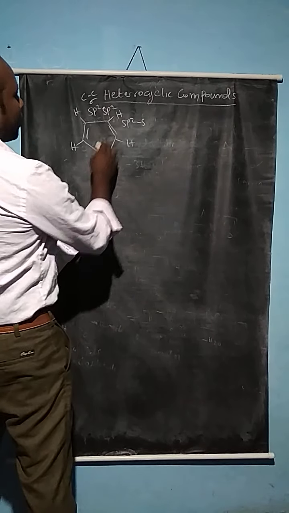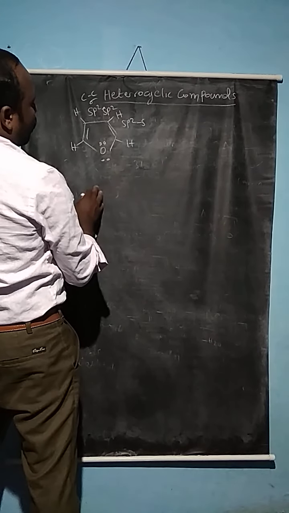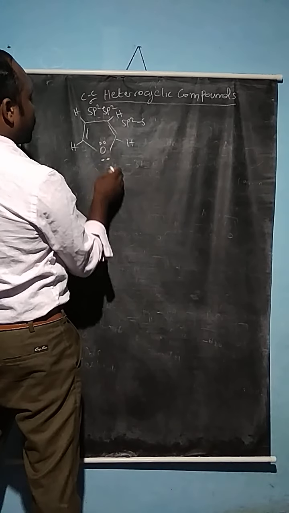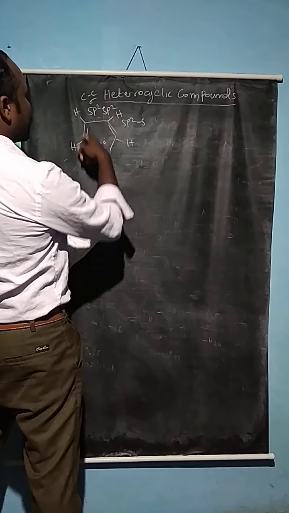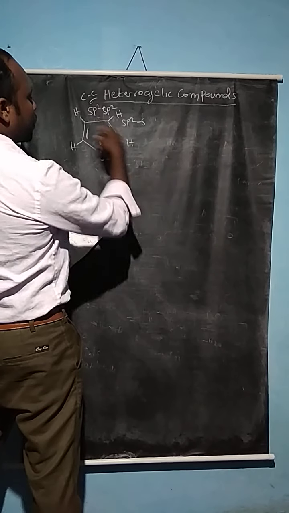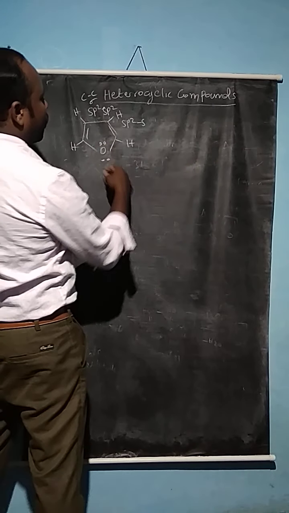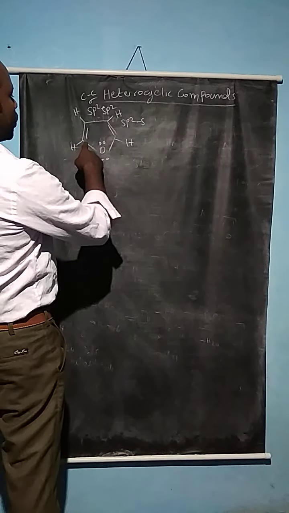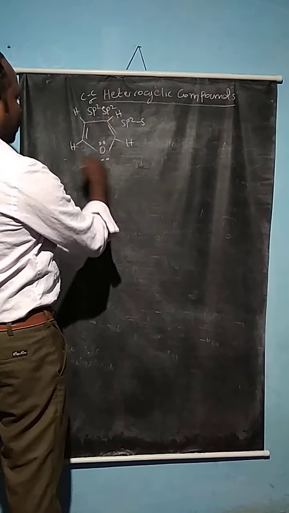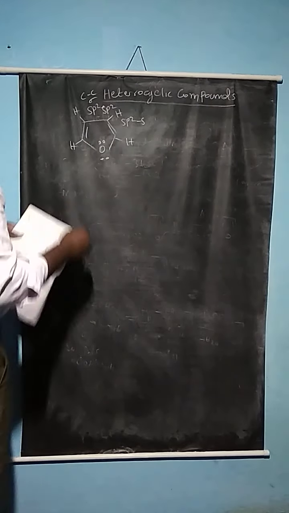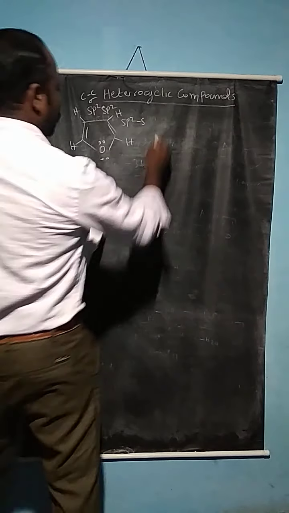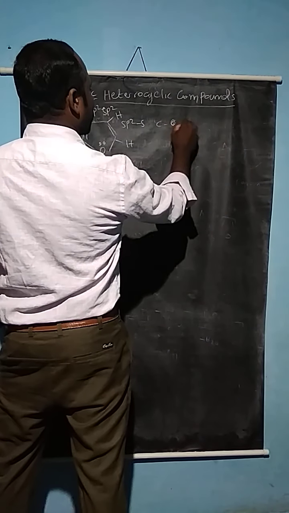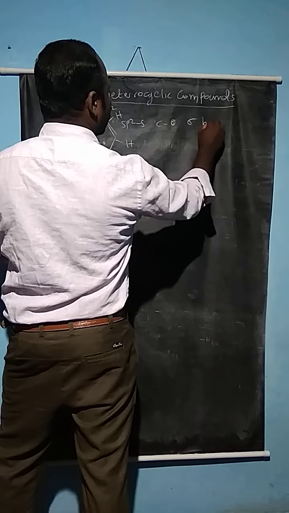So the lone pair of electrons and the unhybridized p orbitals are available in the oxygen and carbon atoms, perpendicular to the carbon and hydrogen atoms. So they form lateral overlapping and form the pi bond between the carbon atoms. So this is the structure of furan. Now compare the oxygen atom, the carbon and oxygen bond. Here the carbon and oxygen form a sigma bond.